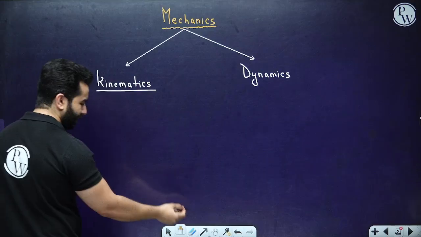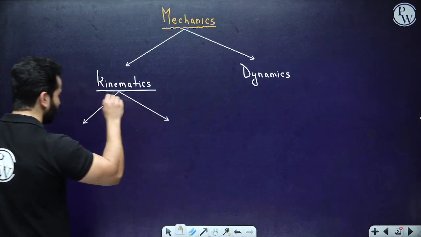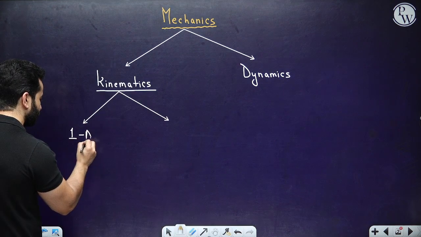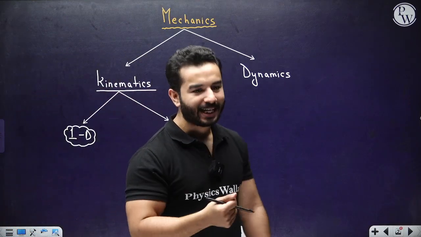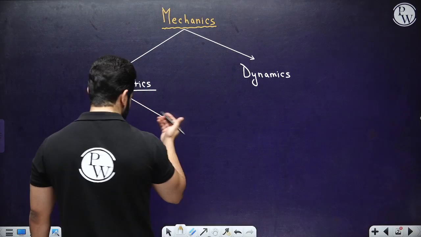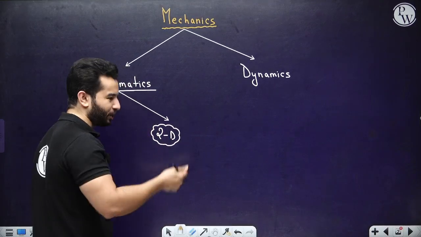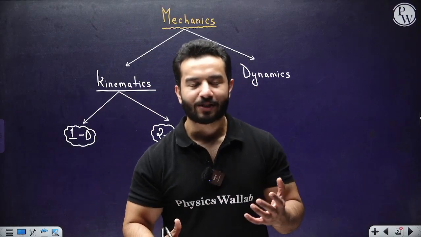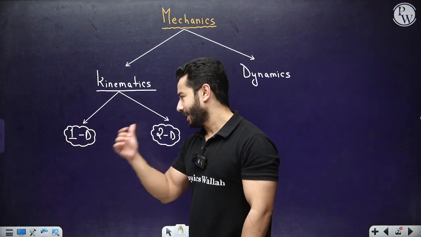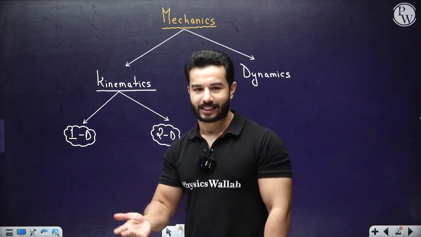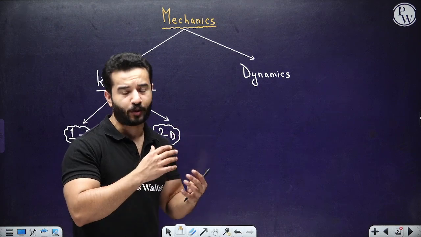So please note that under kinematics we are going to only talk about motion and its characteristics, and also in kinematics we are going to talk about one dimensional motion, also known as rectilinear motion or motion in a straight line, right? Then the very next chapter is going to be two-dimensional motion or motion in a plane or projectile motion. So they have got multiple names, so you don't have to worry about names. One dimensional motion, rectilinear motion or motion in a straight line; two dimensional motion, motion in a plane or projectile motion, right? After that we are going to talk about dynamics. In dynamics we are going to start with Newton's laws of motion, work, power, energy, and so on.